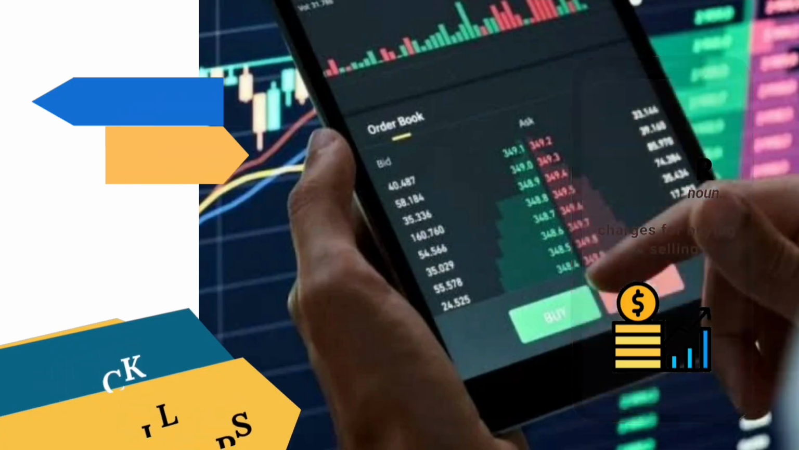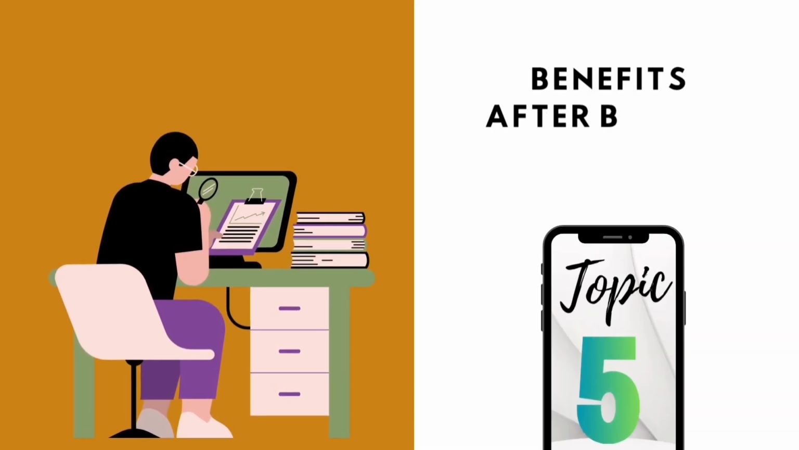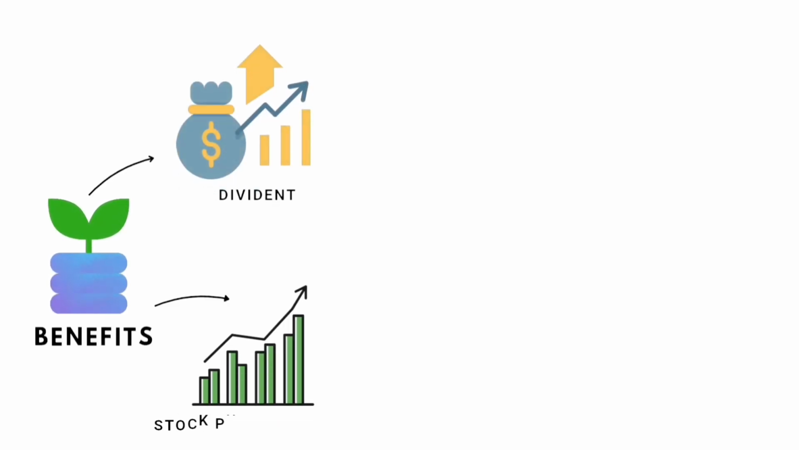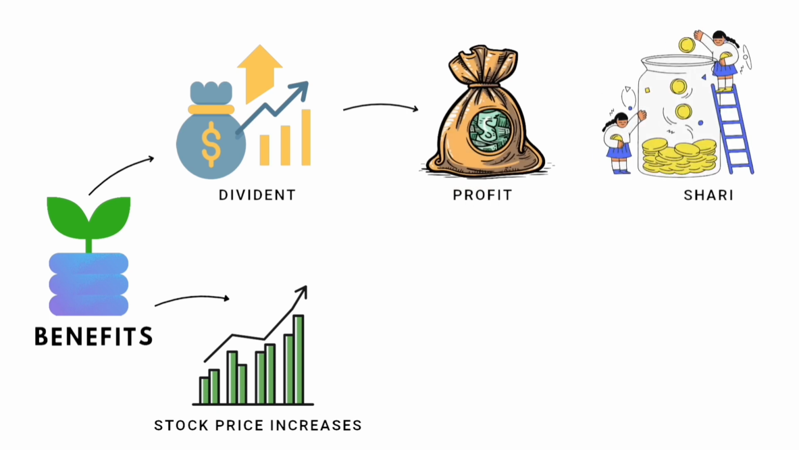How can I benefit after buying stocks? You can benefit in two ways. One is dividend, another is the stock's price increasing. Okay, what is a dividend? The company shares its profit with the stockholders, but it's not compulsory to share the profit with the stockholders. The next thing is the stock price increasing.